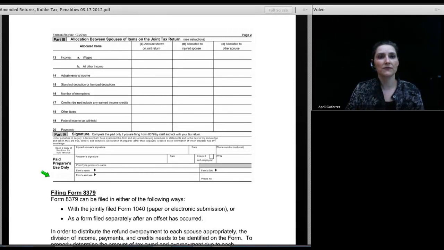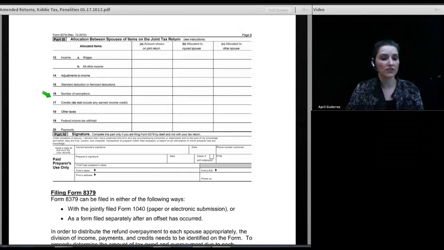There's a question, is it 50-50? Well, absolutely not. No. If the injured spouse earned $10,000 and the non-injured spouse earned $100,000, the injured spouse is going to put the $10,000 in their column. And it could be when they finally get to the bottom, they can't really show that they're injured at all. That's the purpose of the form. But on the other hand, you could have a situation where the injured spouse earned 20 and the non-injured spouse earned 10, then you're going to have a division going the other way.